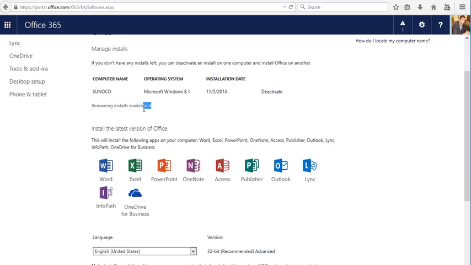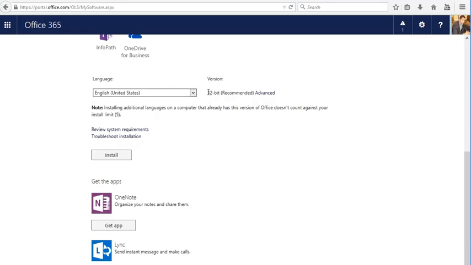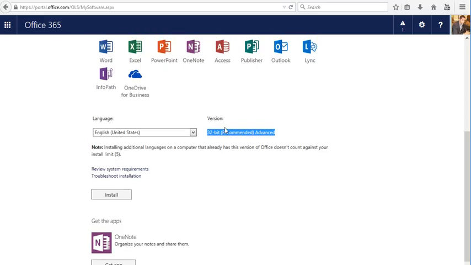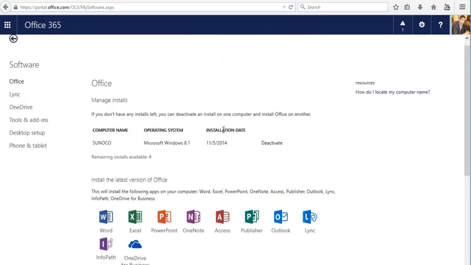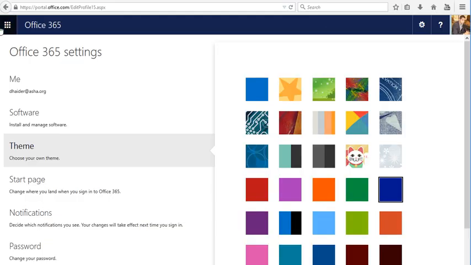You can check that, and it'll tell the user, hey, you need to deactivate one because you get 5 licenses. And it automatically picks your browser, so it tells me that 32-bit is recommended for my computer. And if you were using Mac, then it will use a Mac recommendation. So you're going to get that call definitely from people, because a lot of people love to install Office.